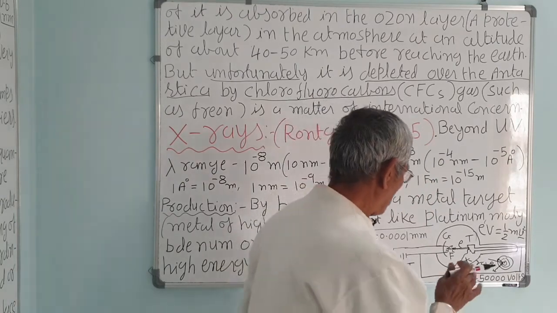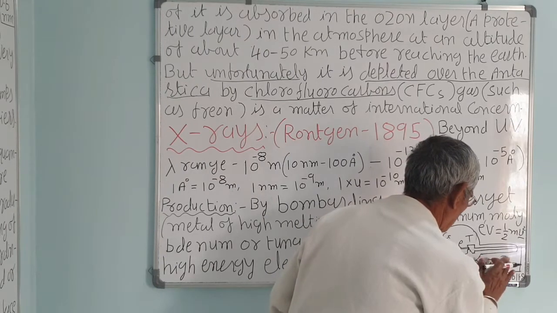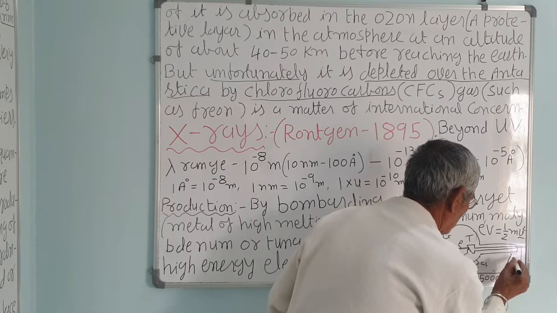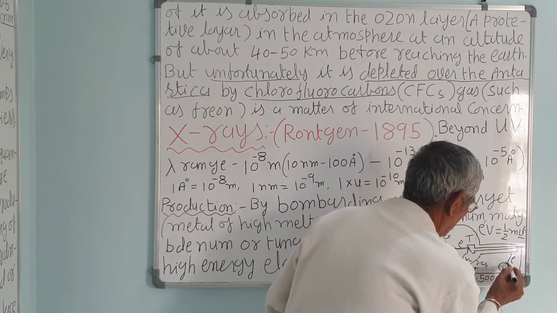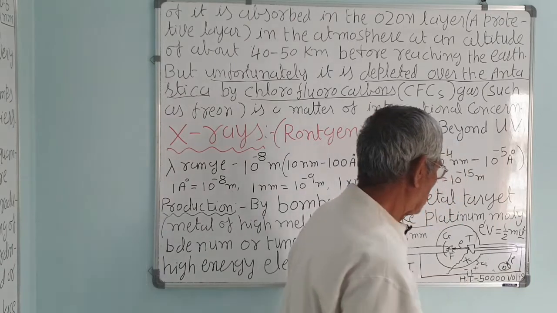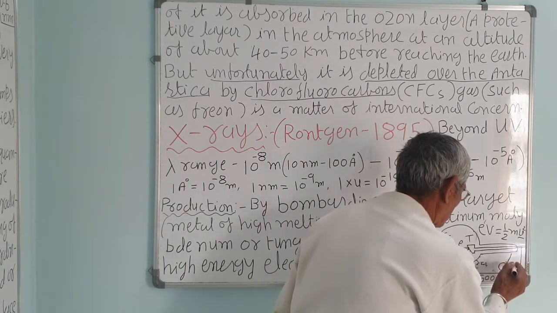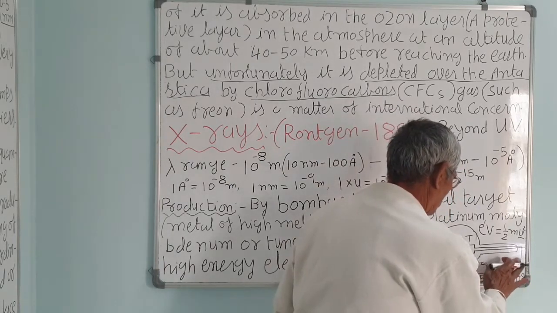But instead of this, if a fast moving electron is deaccelerated near a nucleus, it will be retarded due to the repulsive force of the nucleus, and then continuous X-ray spectra will be produced.